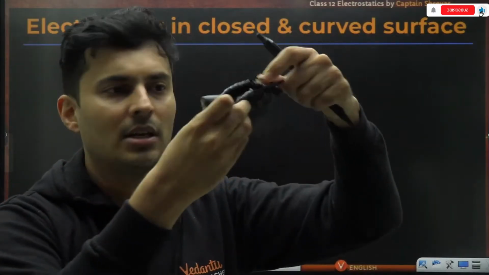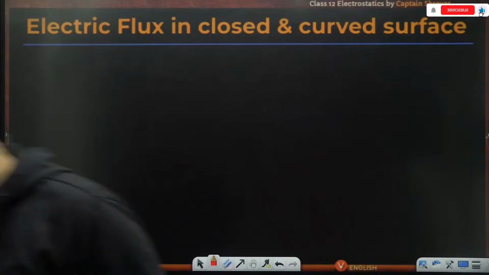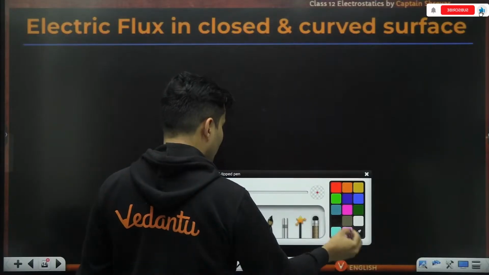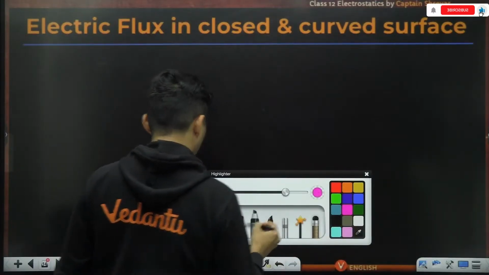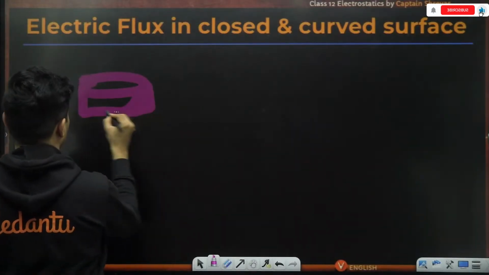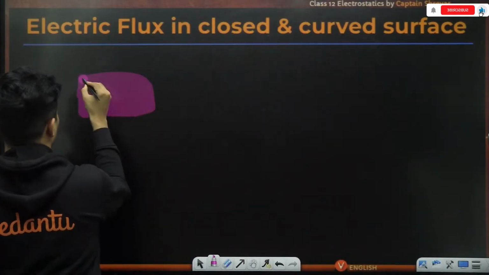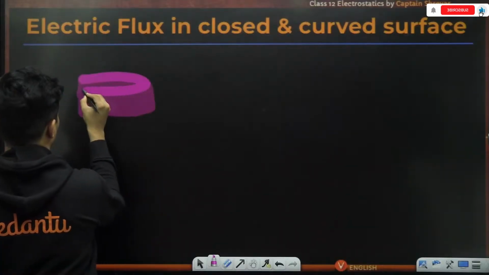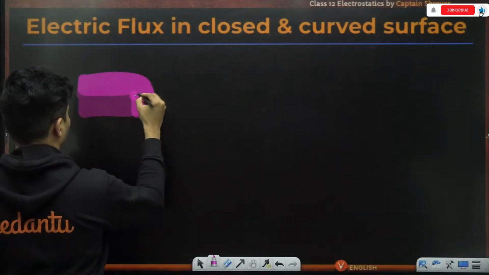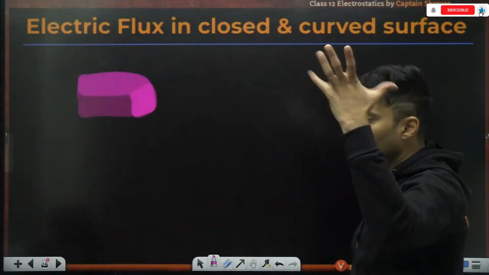Things can go inside of it, but I can just pull these strings and it's now become a closed surface. Okay, perfect. So the moment I have something like a closed surface, some three-dimensional thing.